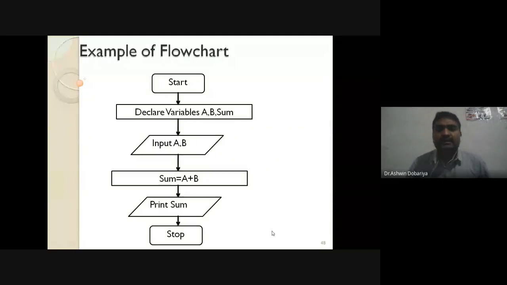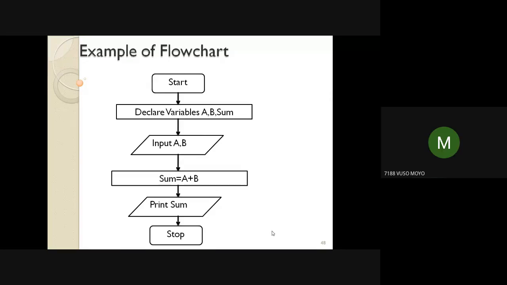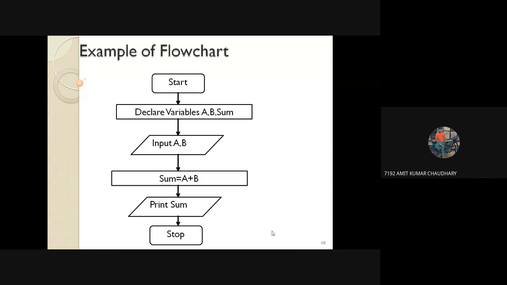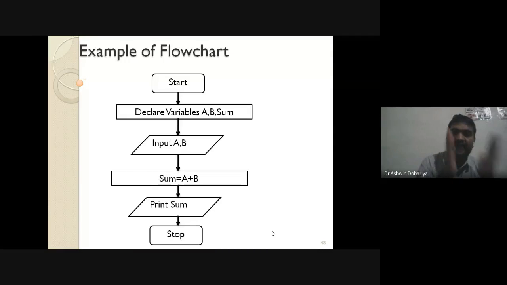I think you have already written one to calculate the sum of two numbers. All of you have the algorithm to calculate the sum of two numbers. So see now how we can convert that algorithm into a flowchart. Let me share my entire screen, just 1 minute.